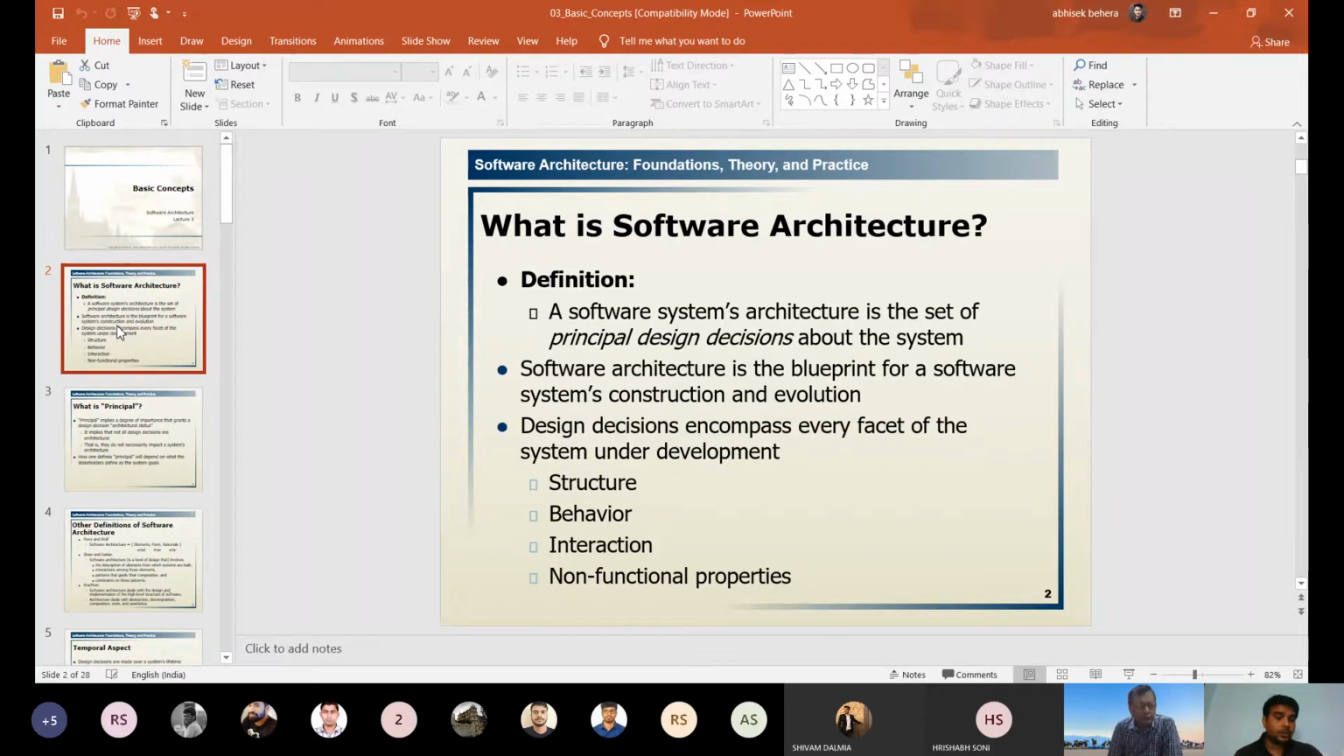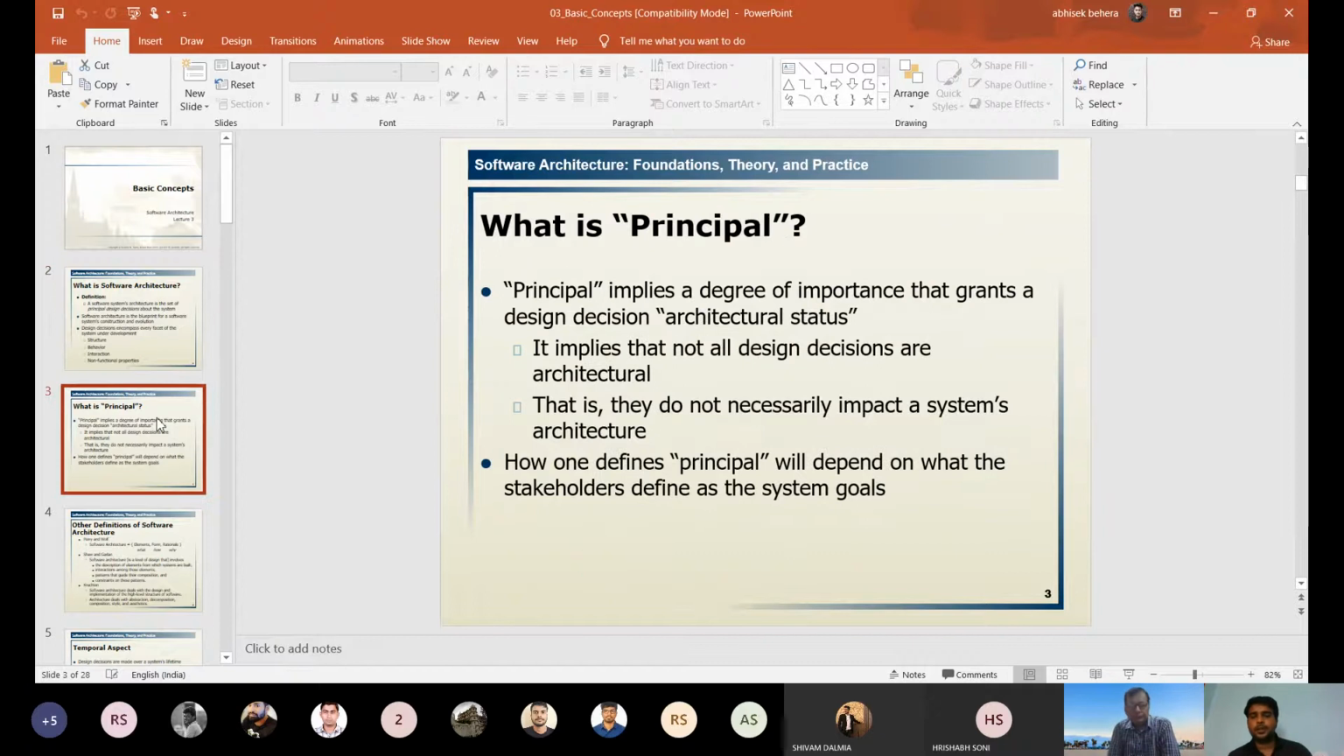Next, slide 3, please come to slide 3. So what is a principle? It implies a degree of some importance. Principle means something that has some importance, that grants a design decision about the architectural status. It provides a good quality of documentation of the design decision about the status of the architecture. It implies that not all design decisions are architectural.